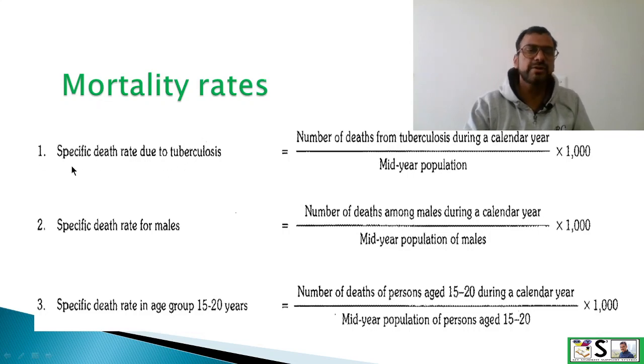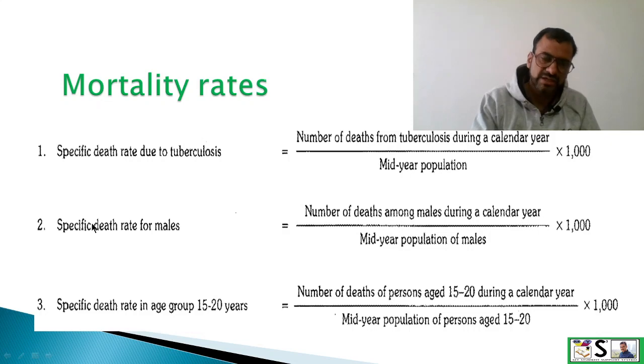Here we can take example of specific death rate, that is disease specific. Okay, here we have taken the disease as tuberculosis. So specific death rate due to TB, then we will write the number of deaths from tuberculosis and divide it by mid-year population, multiply it by 1000, then we will get the TB specific death rate.